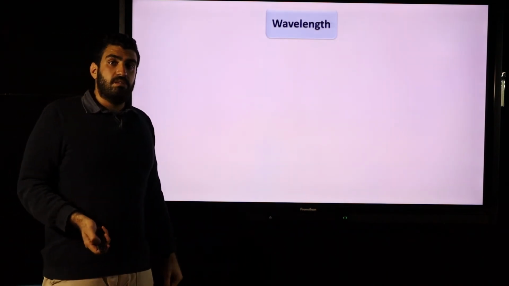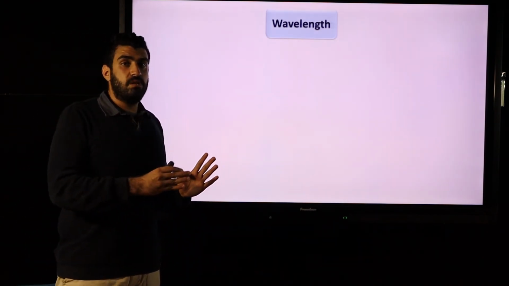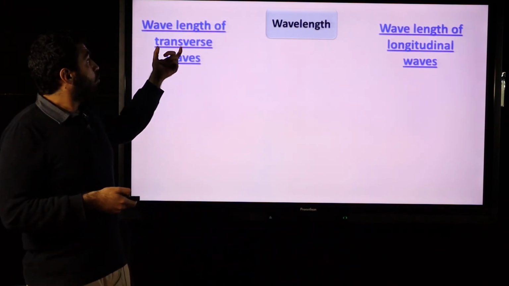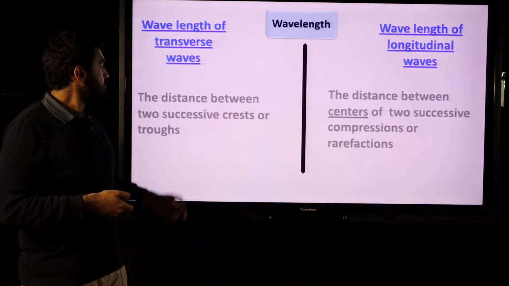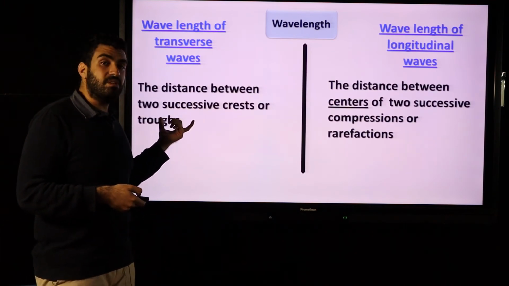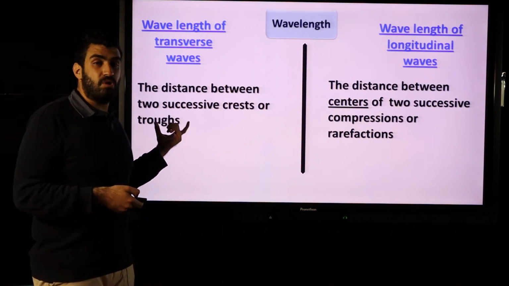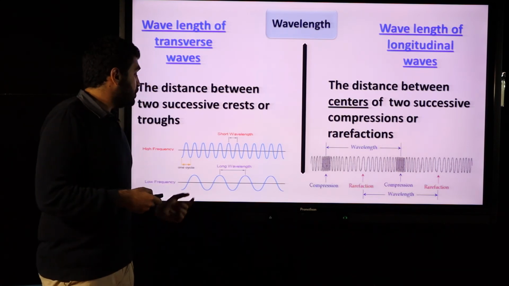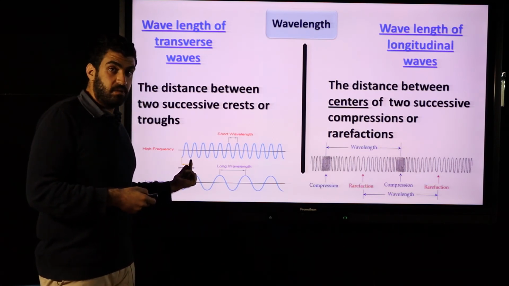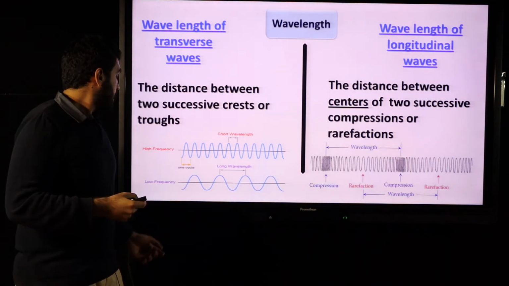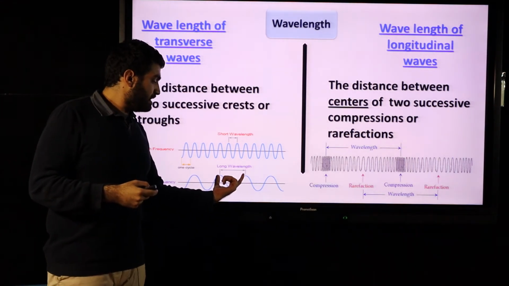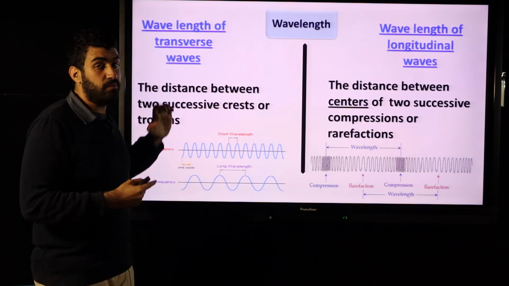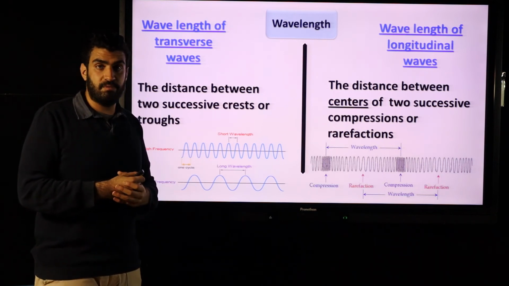Wavelength. What's meant by wavelength? It differs from transverse to longitudinal, according to the composition. For example, wavelength of a transverse wave means the distance between two successive crests or two successive troughs. Like this one, between crest and crest, it's called wavelength. Between trough and trough, it's called wavelength. Length of only one wave. In case of this one, between crest and crest, it's called wavelength. Wavelength of what? Of the transverse wave, because it has crest and trough.